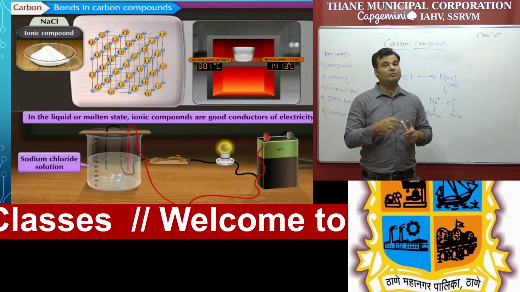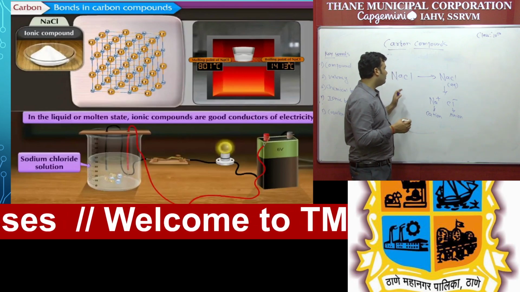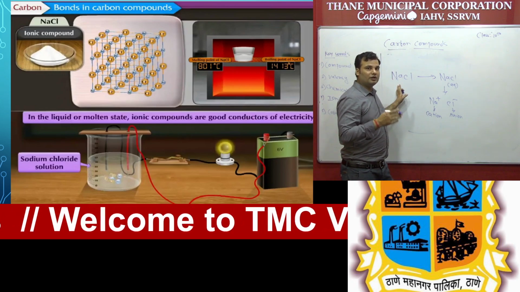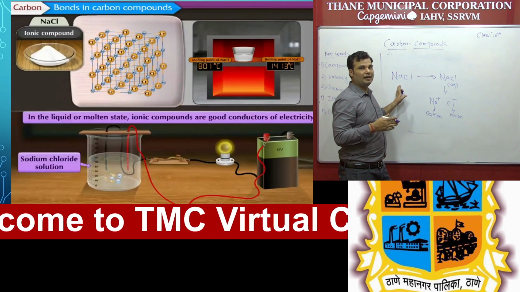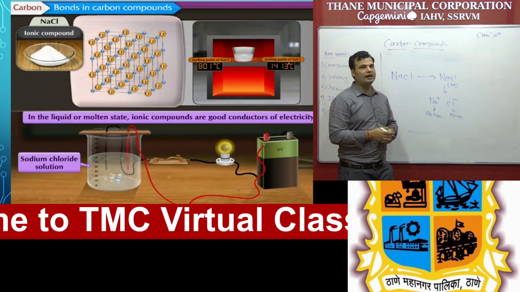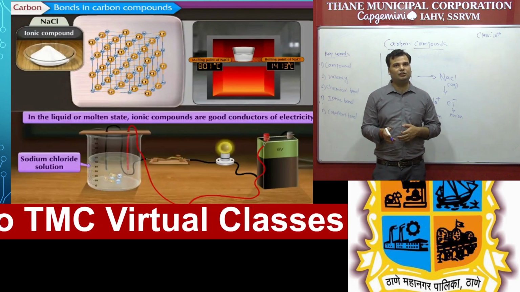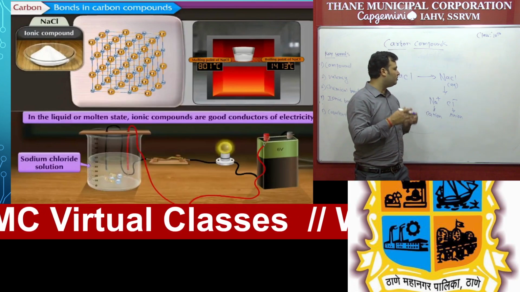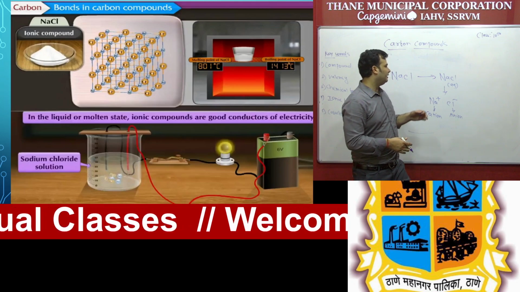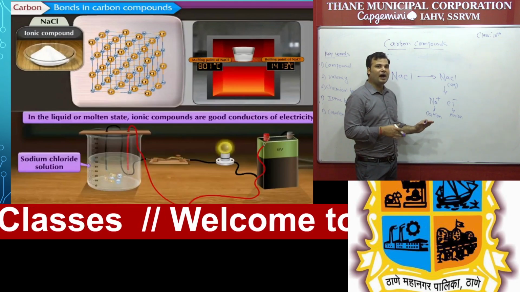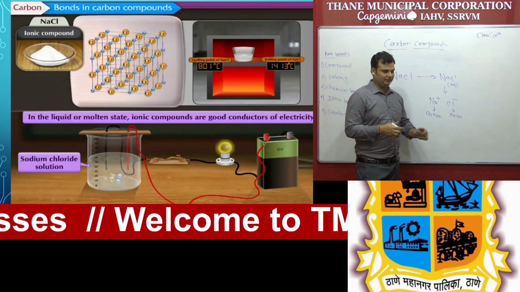Always remember one important thing: they conduct when they are present in an aqueous state or molten state, but not in solid form, because there is no motion of ions. So whenever sodium chloride like NaCl, MgCl2, all the salts dissolve in water or are in a molten state, at that time they can conduct heat and electricity because they can form ions, that is cations and anions.